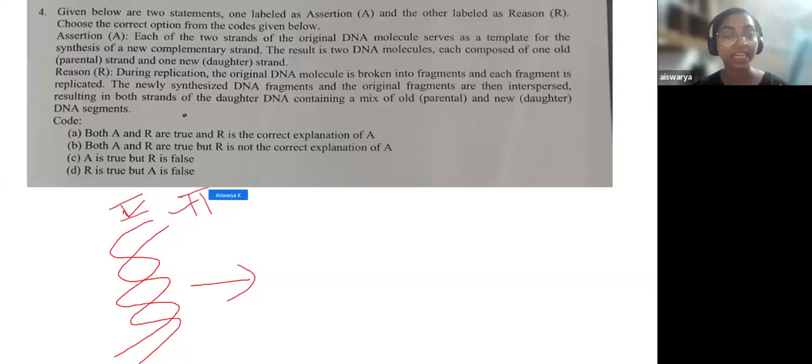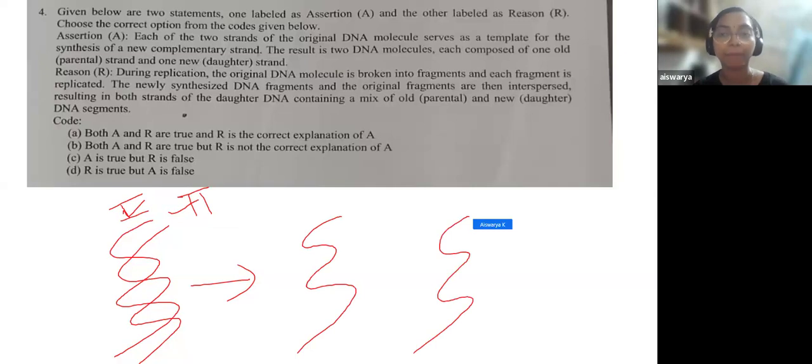It is said that each of the strands, this is the first strand and this is the second strand, both of them will act as a template for the synthesis of a new complementary strand. And the result is two DNA molecules. These two strands replicate and act as the template.